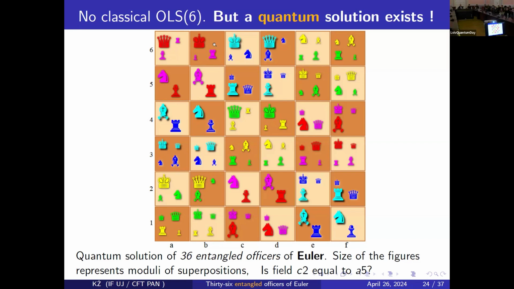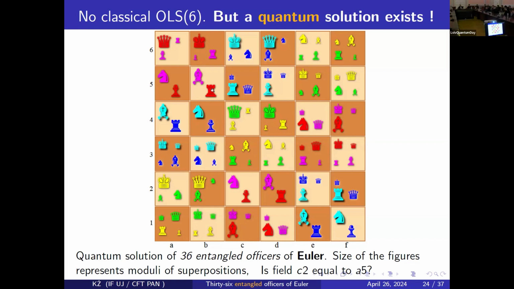Also the average rank of the chess piece, of the officer, is white in a sense. In each column and each row they appear with the same probability. Basically, the size of each figure corresponds to amplitude. The larger figures, so here are like Bell states composed of two figures.